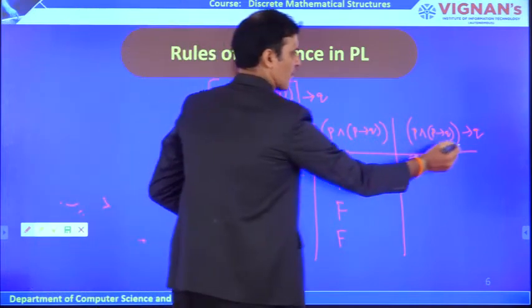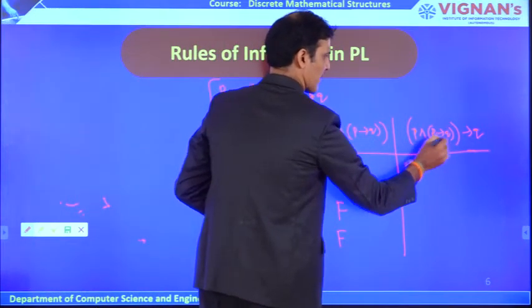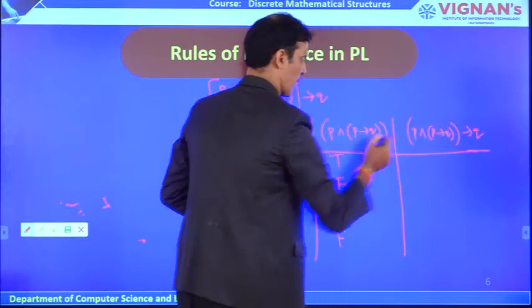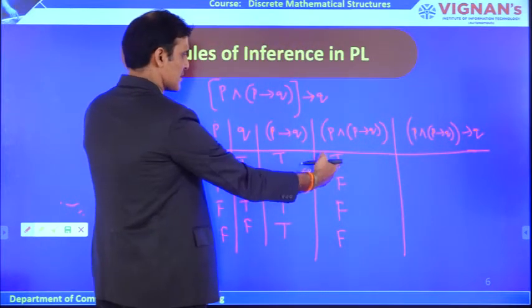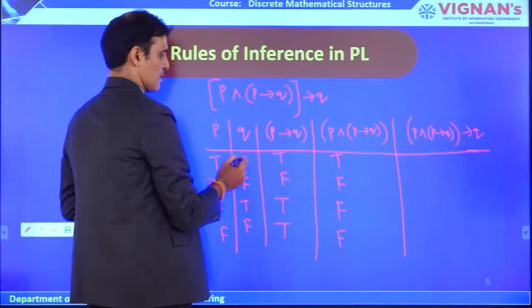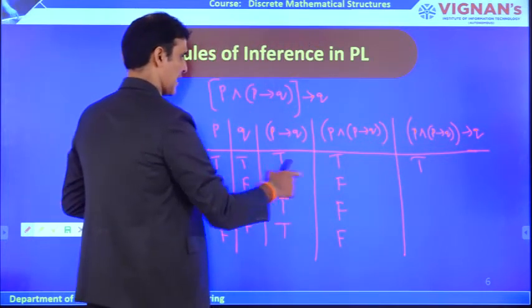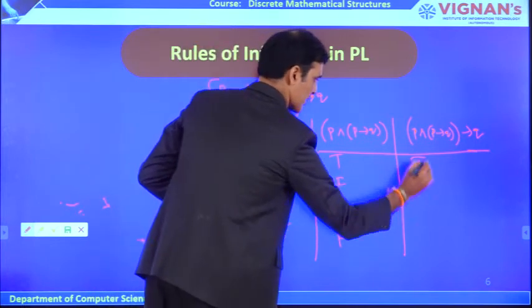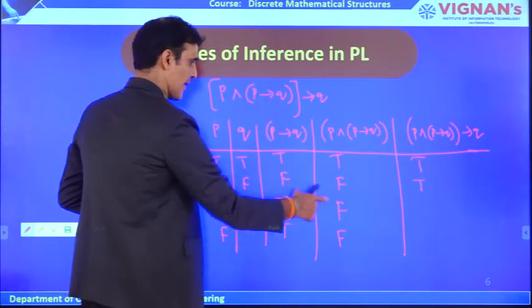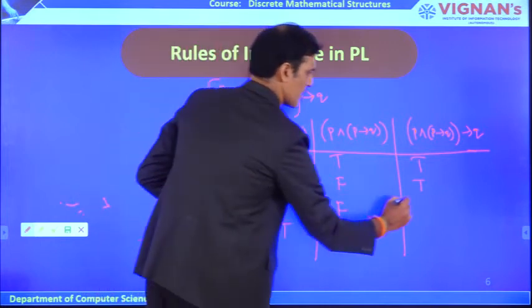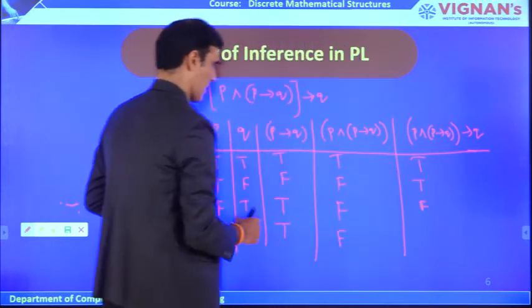Now the last compound sentence is what? P implies Q. That means you need to take the implication between these two statements. So again, true and true, obviously it is true. False and false, obviously it is true by the definition of implication. True and false, what can you get? It is false.